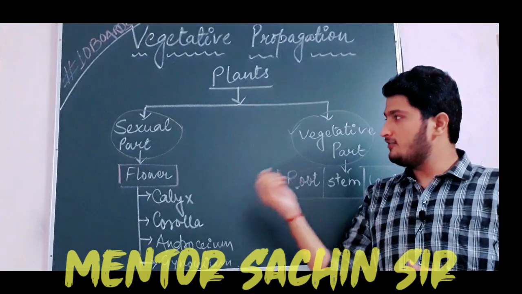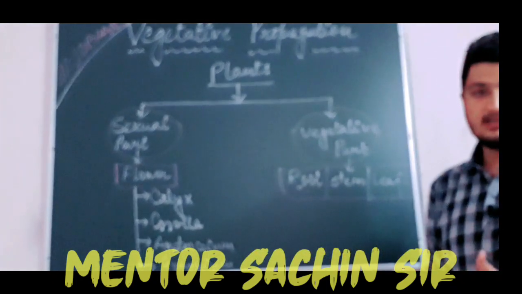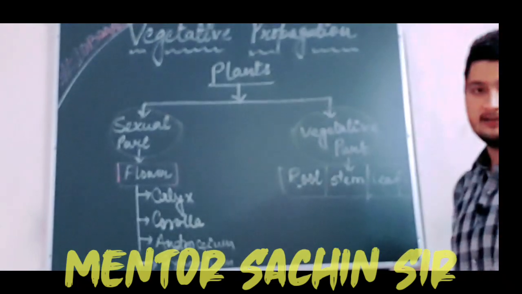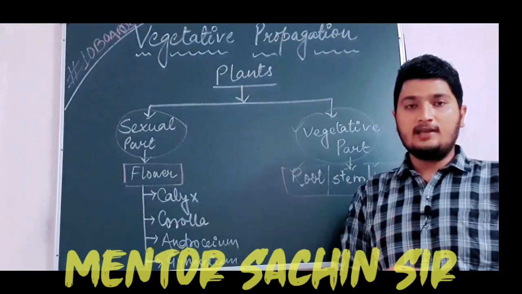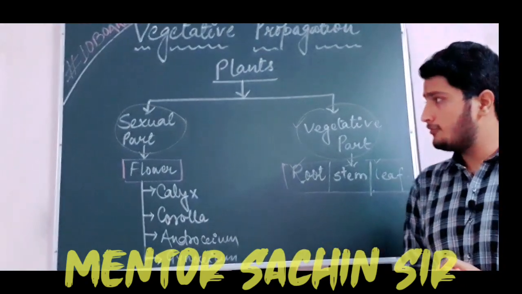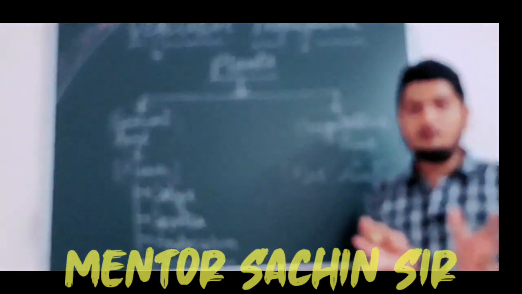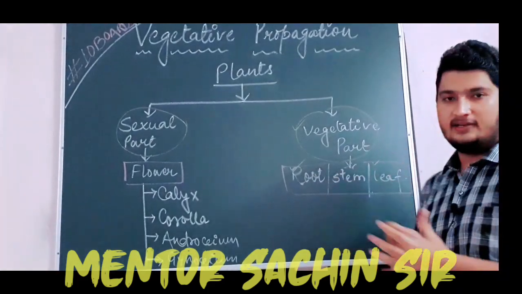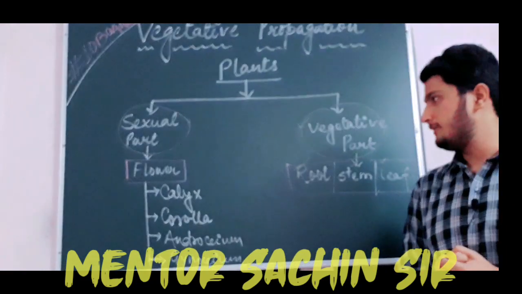Plants में सिर्फ flower ही sexual part है, and except flower, if reproduction takes place by the help of other parts like root, stem, leaf, buds, etc., then that type of reproduction is said to be vegetative propagation in plants. So, before starting vegetative propagation in detail, I would like to explain both the parts in detail. So, we will start from the sexual part of the plant.